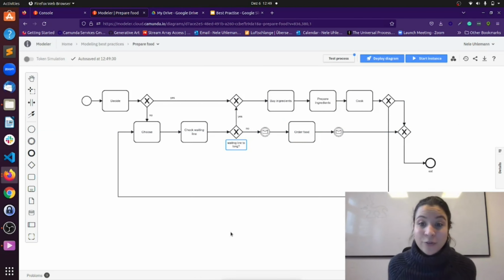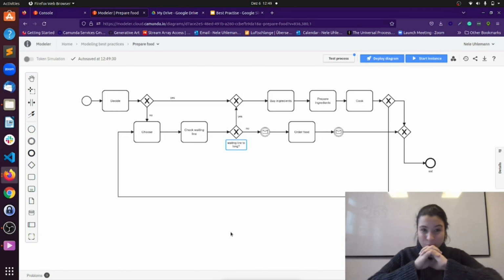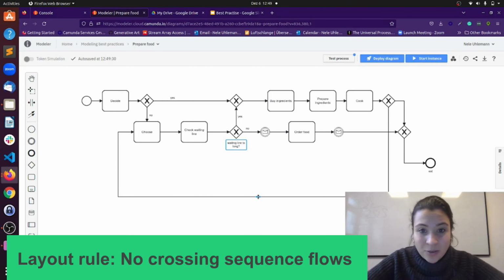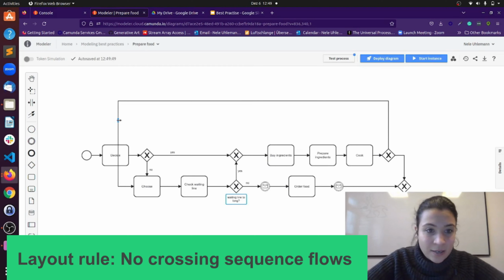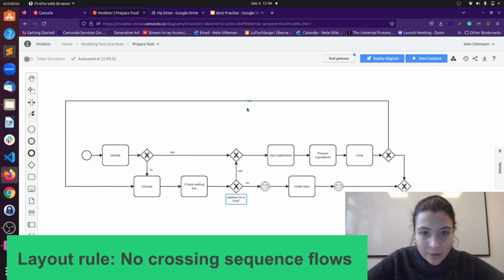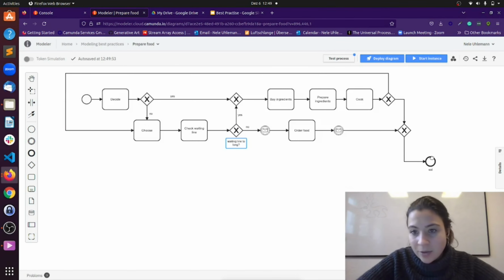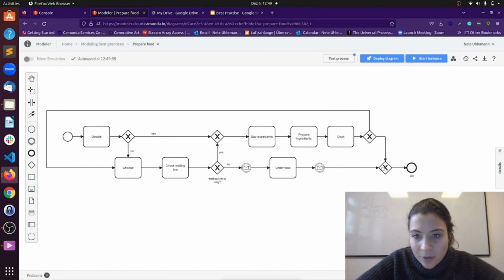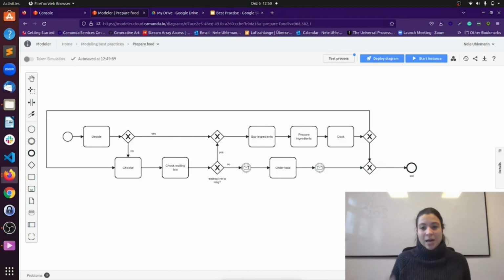Okay, first things first, this is already left to right, but we are still not compliant with the other modeling layout rules. So we still have crossing sequence flows, which we would like to prevent. So what I can do here is putting this over this one here, and also putting this one here. So now it should be better. So now at least I have no crossing sequence flows anymore.